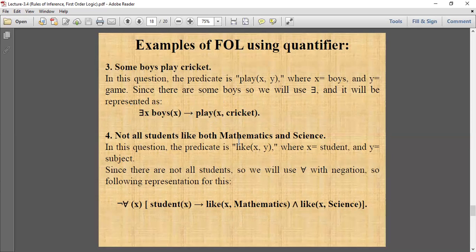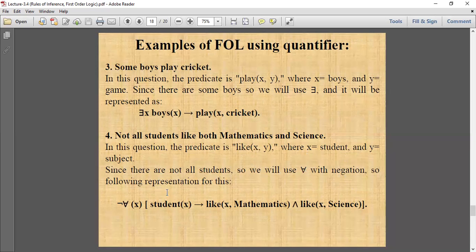Not all students like both mathematics and science. This is the representation in first order logic. So इसमें predicate क्या? In this question the predicate is like x y, where x is student and y is subject. तो इसमें क्या? Not all students. So there is not all students, so we will use for all, इनके universal quantifier with negation.